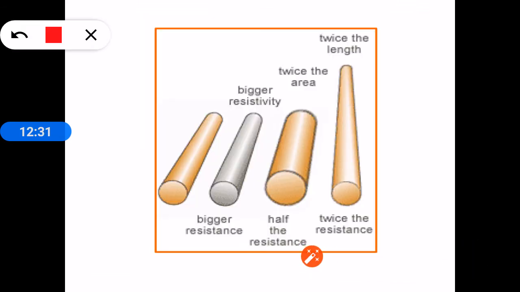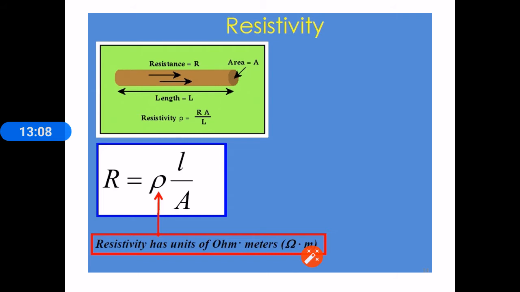You see this as an example. This is a conductor. By doubling the length here, resistance will also increase. The area of cross section is this much. By doubling the area of cross section, twice the area of cross section, the resistance becomes half. So the same substance, if taken in this shape or with this dimension, will have more resistance, or if it is taken in this shape or in this dimension, it will have less resistance. So the resistance of a material, of a substance, will depend upon its dimension, length and area of cross section.